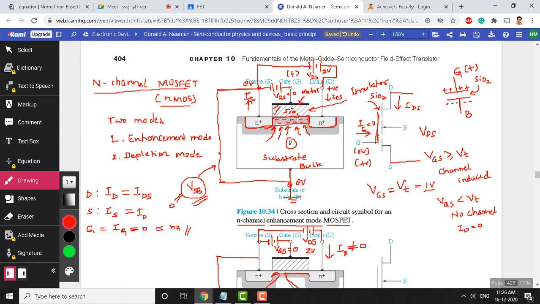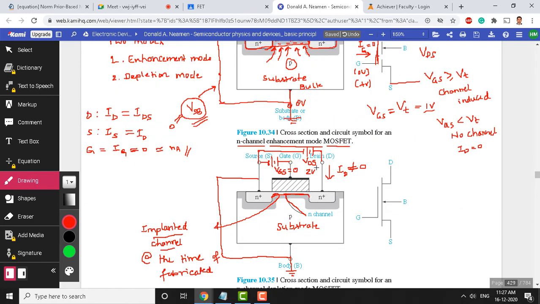Exactly, there is no channel, so there is no current. IDS in this case is going to be 0. I hope you got an idea of how to make use of the enhancement mode device, and under what conditions current flows in each mode.